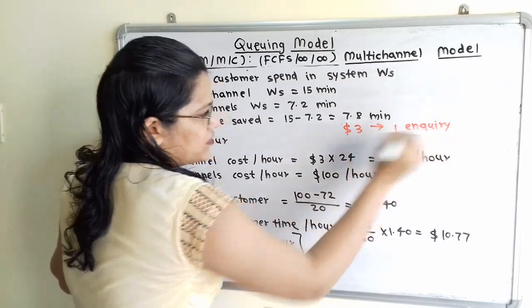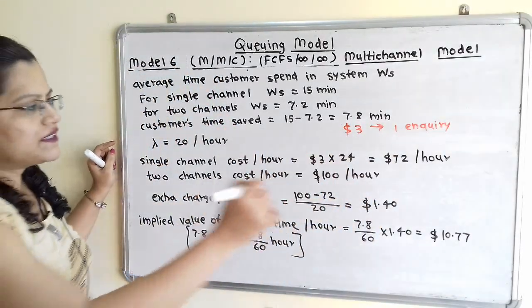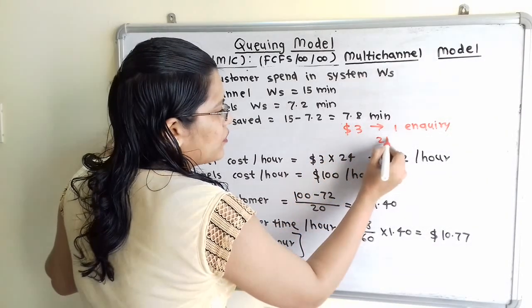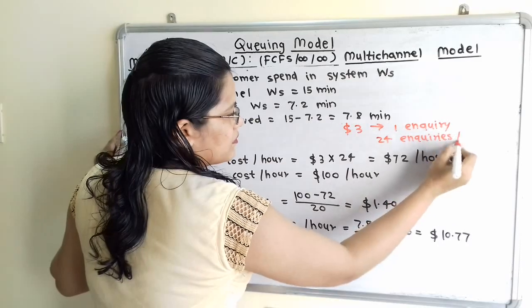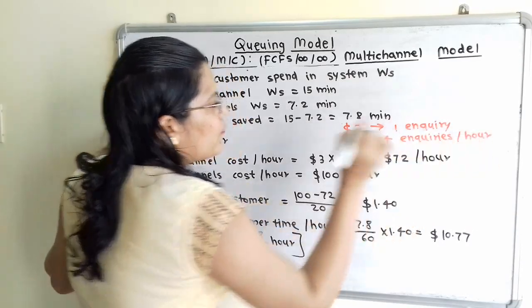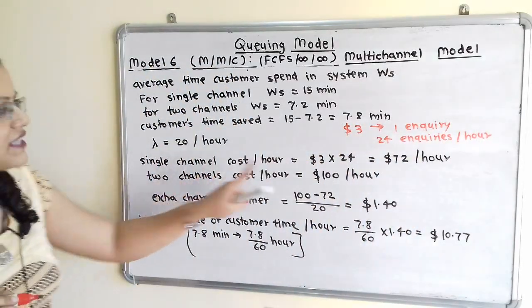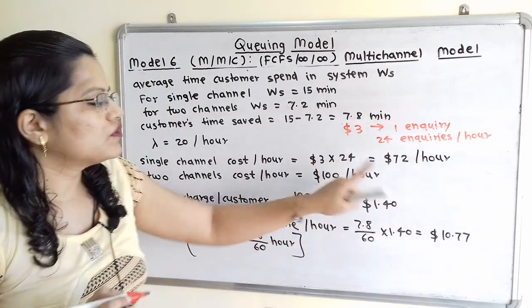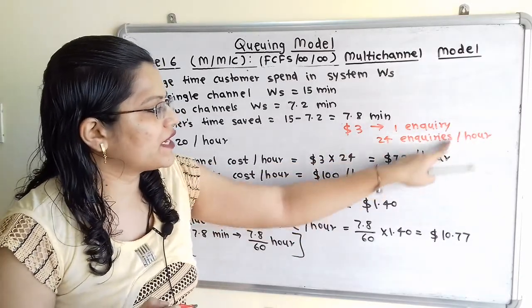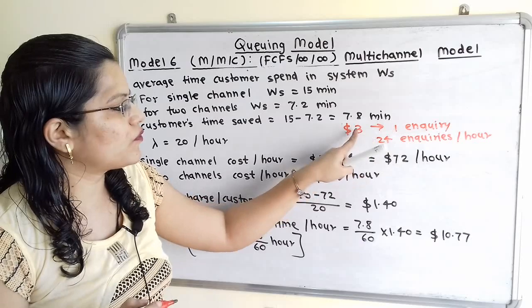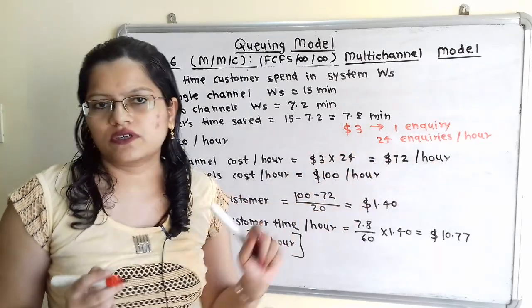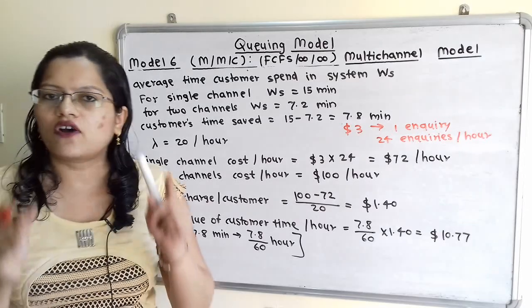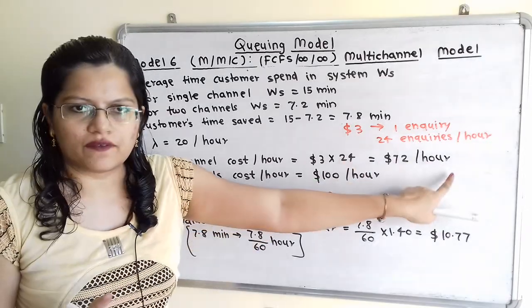So this is the cost, with service rate given as 24 enquiries per hour. Now what is the cost with single channel for 1 hour? So in 1 hour 24 enquiries are completed. So what is the cost? 24 into 3, that is $72. It costs $72 per hour.